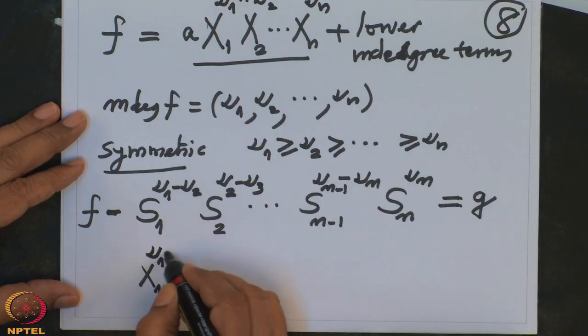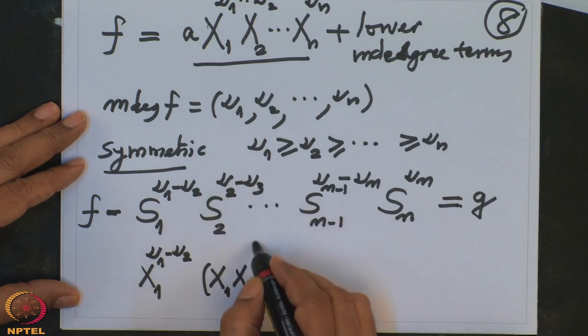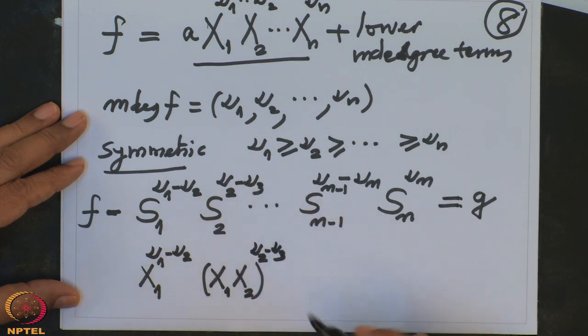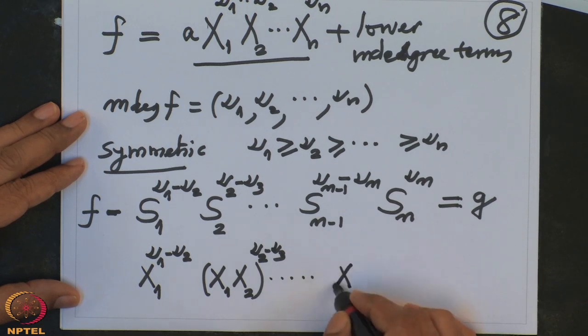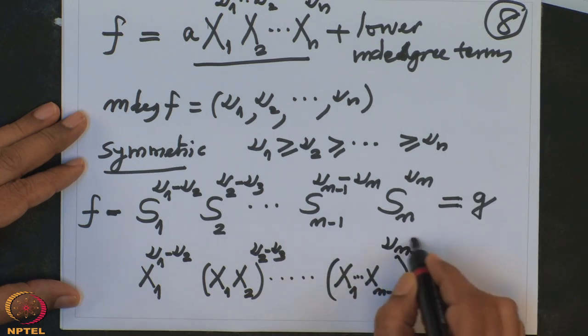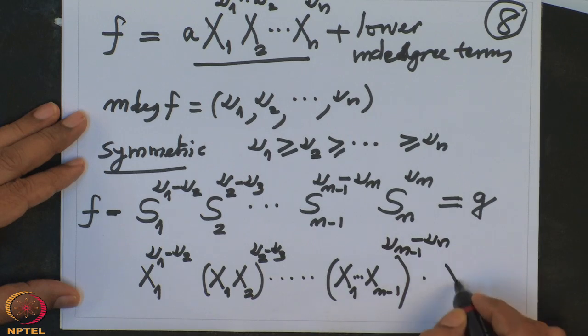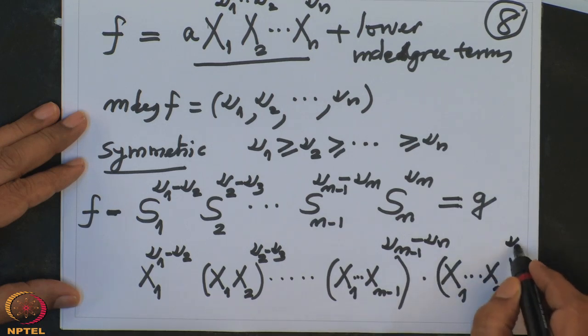So, this is nu1 minus nu2. The highest degree term of S2 is x1 x2, and the power of that is nu2 minus nu3, and so on. Here, for example, it will be x1 to x(n minus 1) and the whole thing to the power nu(n minus 1) minus nu(n), and the last one is x1 to xn whole power nu(n).